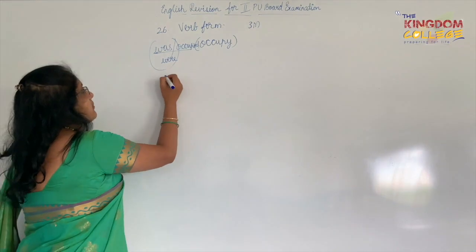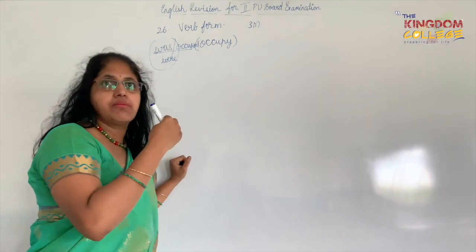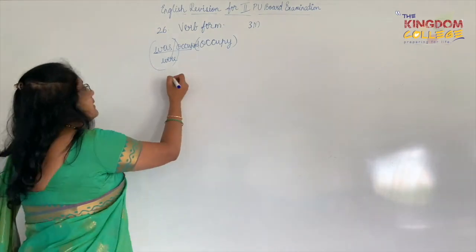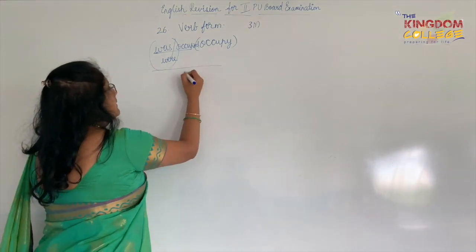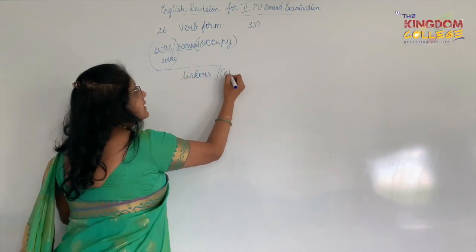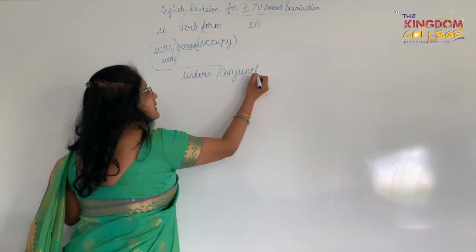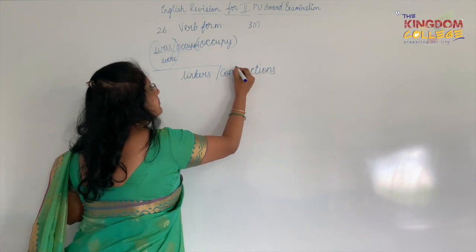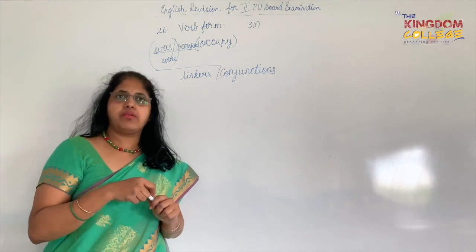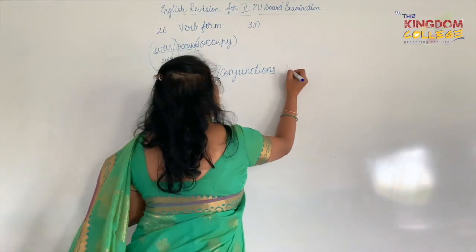The next main following this, I'm skipping a few mains because I'm just helping you pick the easiest ones. The next that we will be looking at are the linkers. What are linkers? Linkers are nothing but conjunctions, that is, and, so, therefore, because, yet, while, those kind of words. And there will be 4 of them.